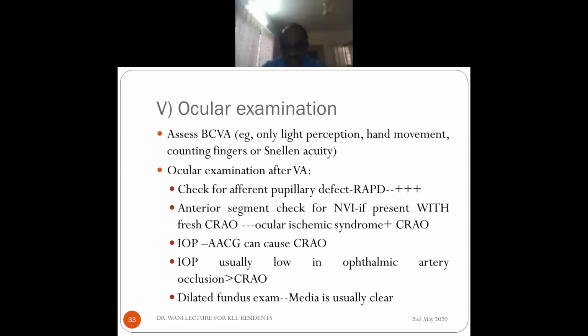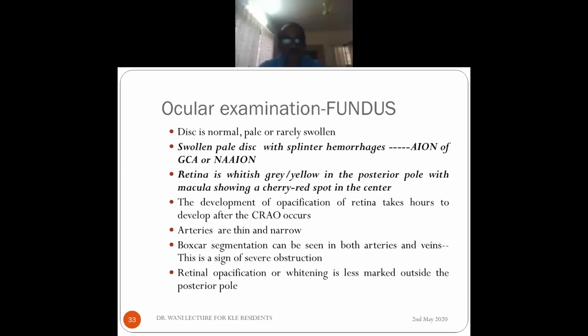On dilated fundus examination, usually the media is clear in central retinal artery occlusion. So then what do you see in the fundus? The disc may be normal, it may be pale, or very rarely some swelling may be there. A swollen pale disc with splinter hemorrhages is not central retinal artery occlusion. It's usually arteritic ischemic optic neuropathy of giant cell arteritis or non-arteritic ischemic optic neuropathy. The vision may be very poor, but if there is a swollen pale disc with splinter hemorrhages, you would suspect these conditions, not central retinal artery occlusion.